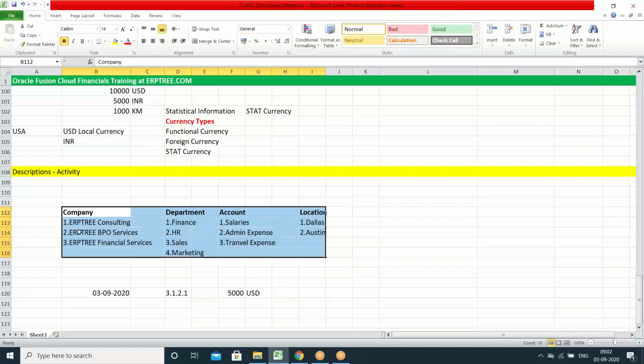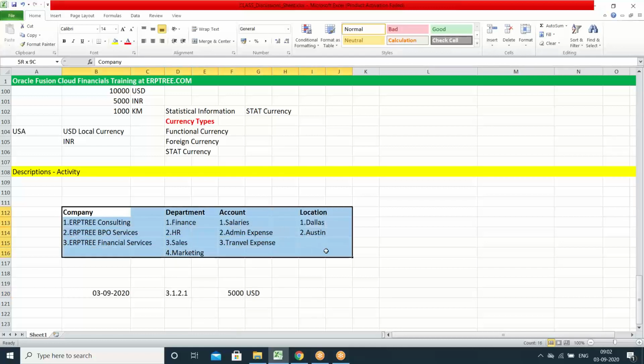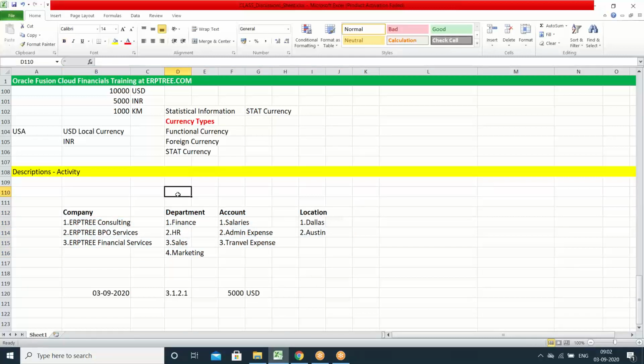Now, if you want to maintain the dates, we have to create the calendar in the system. If you want to address the amount specification, we have to maintain the currencies in the system. If you want to capture the description of the transaction, these details we have to maintain. How can you maintain these details in the system? With the concept called chart of accounts. To maintain all these details in the system, we have to create the chart of accounts, COA.